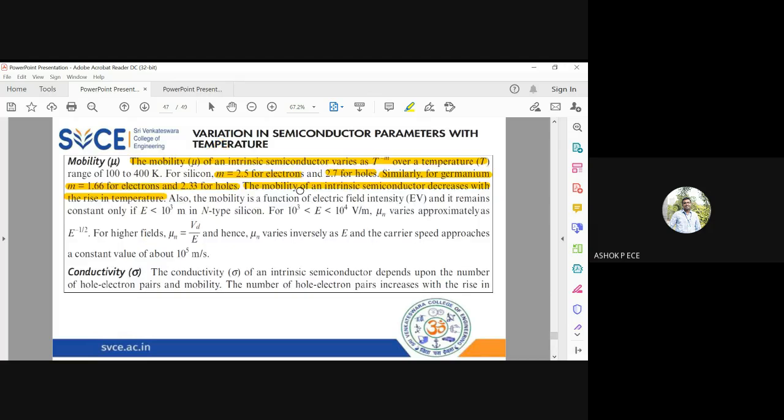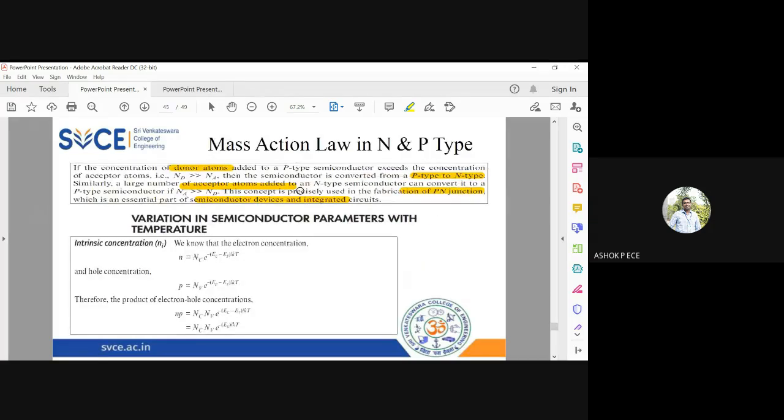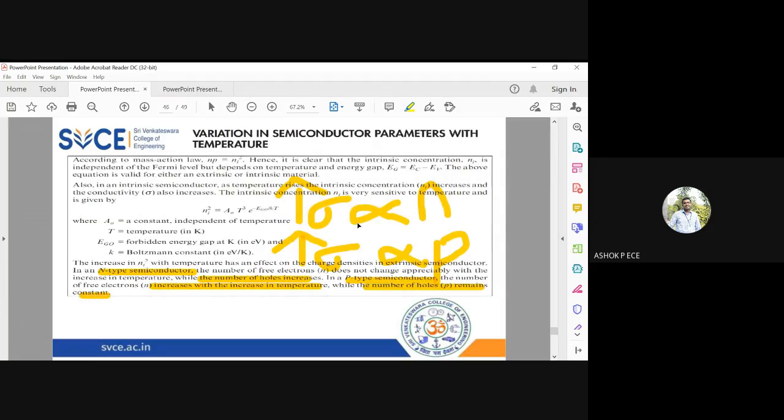To summarize, when you look at the variation of temperature in an intrinsic semiconductor, n and p will increase with temperature, so the conductivity will increase with temperature. Everything we are going to study for intrinsic and extrinsic, then only can we compare.